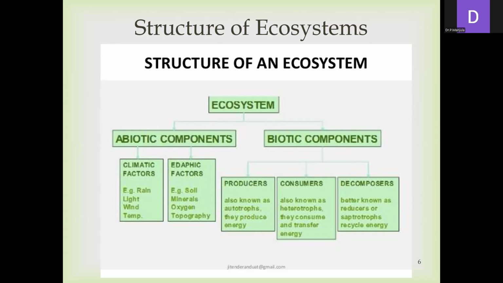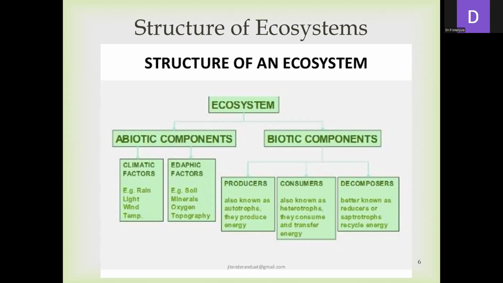The second one is the consumers. They are also known as the heterotrophs. They consume and transfer the energy. These consumers are mainly dependent on the producers to get energy. And the third one is the decomposers. As the name suggests, they decompose the organic matter.